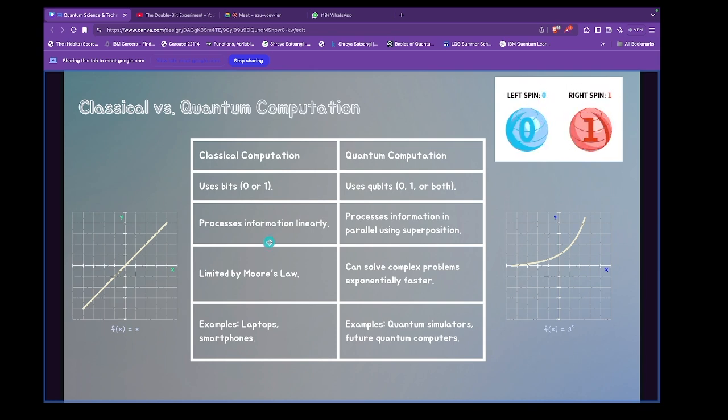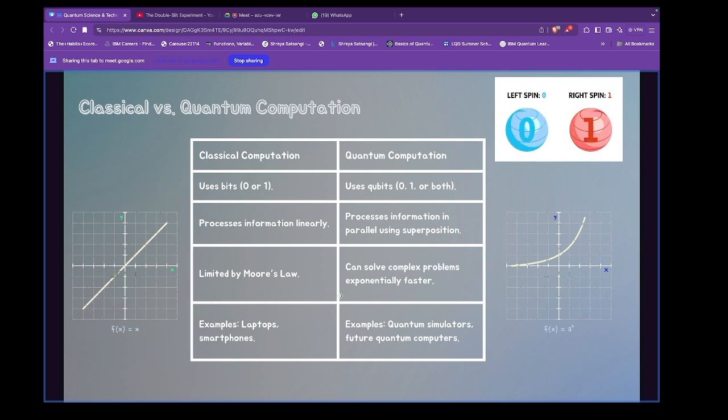Now the classical computer processes information linearly. But in quantum computation, we have the power of superposition, and that is why we are able to compute things very fast. For example, you can see classical computation is now limited by Moore's law, and you know that the chips are getting very small, and now they are coming to the size of the quantum world. Because they are coming to the size of the quantum world, it is not possible to make them smaller, because if you do, they will use the properties of quantum mechanics, and that way you won't be able to make classical computers. You have to come to the regime of quantum computation.